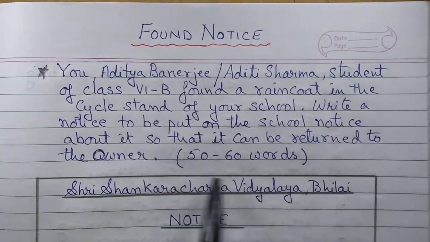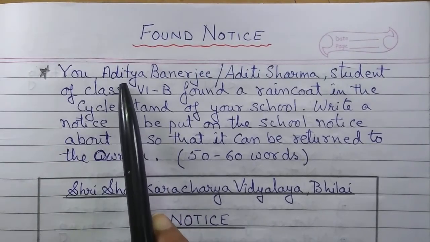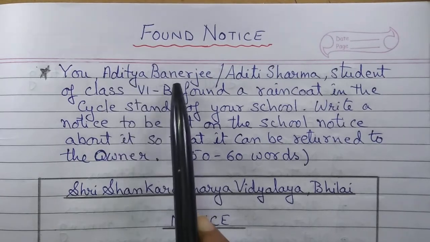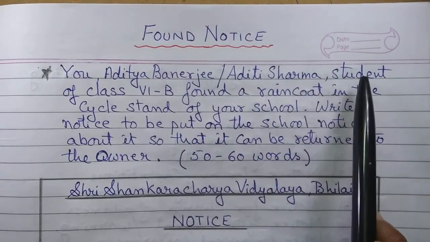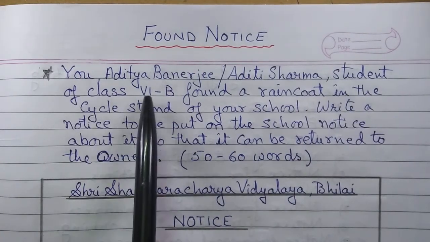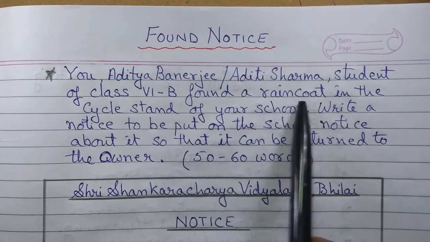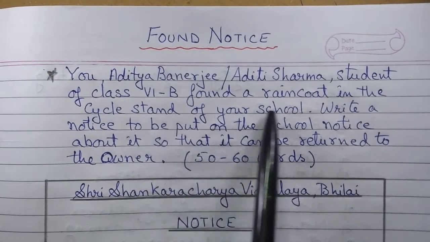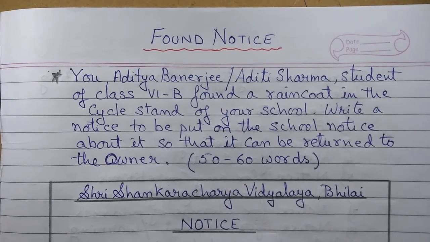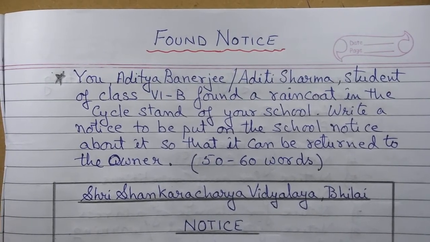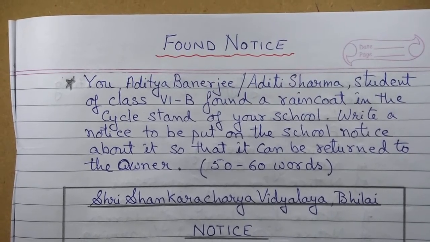Now this is the topic. Now what is your name? It is either Aditya Banerjee or Aditi Sharma. Now you are a student of class 6B. Now you have found a raincoat in the cycle stand of your school. Now you were keeping your cycle in the cycle stand, and there you found a raincoat, somebody's raincoat, isn't it?